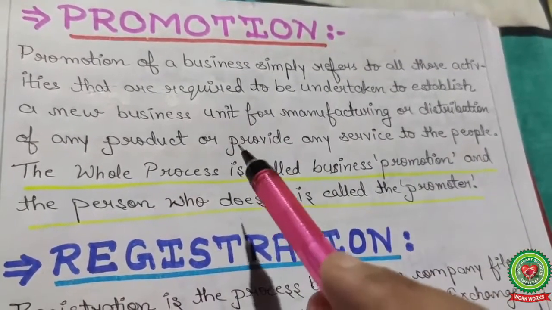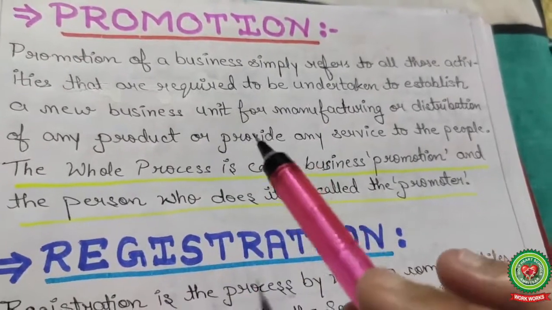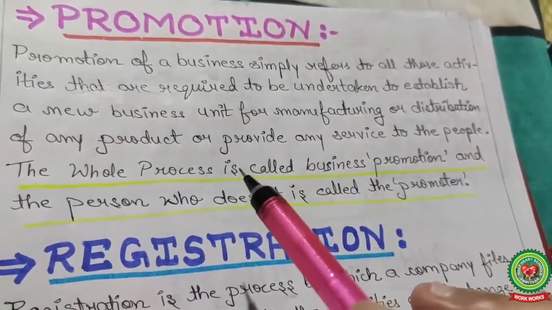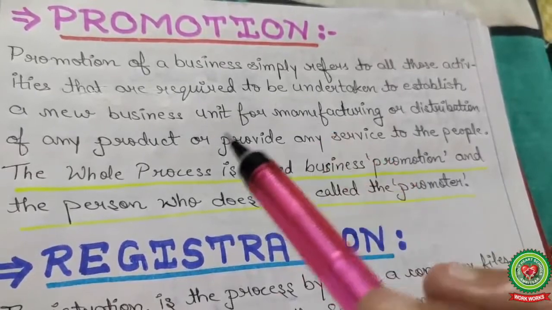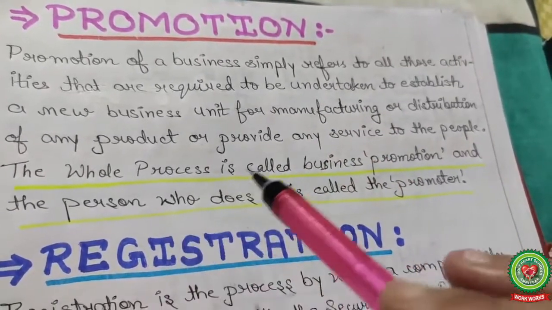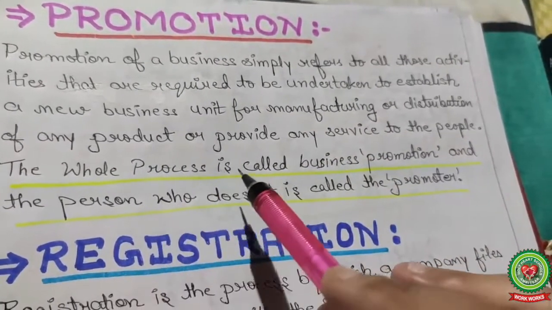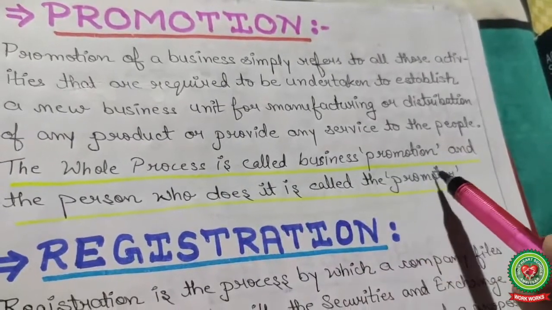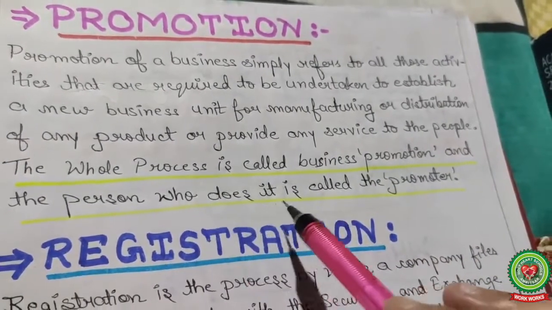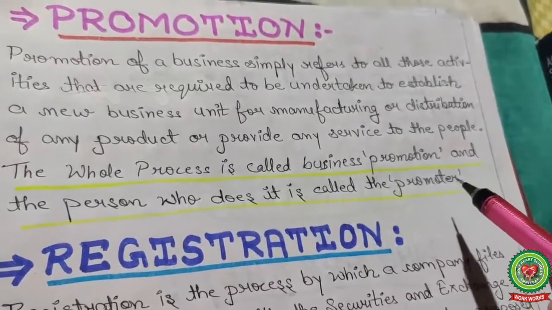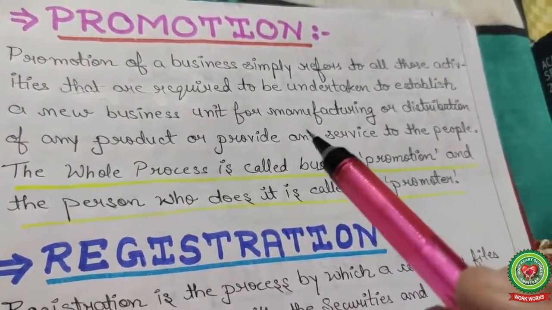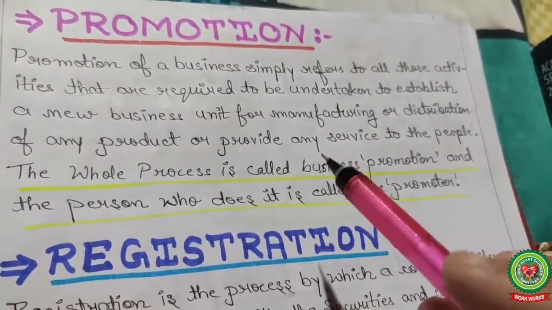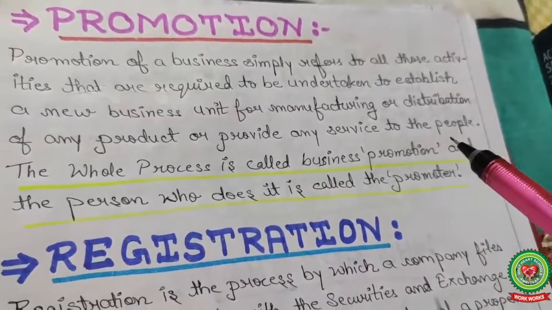Whenever any business is started, promotion is required. So the promoter helps in promotion. The whole process is called business promotion, and the person who does it is called the promoter. Who conducted the promotion work is considered the promoter.